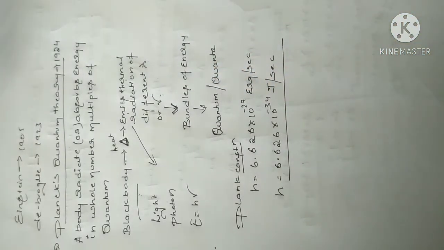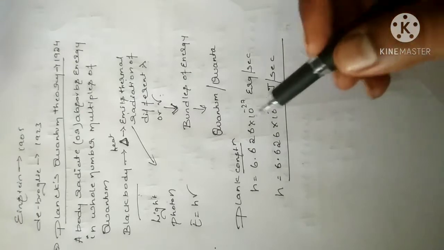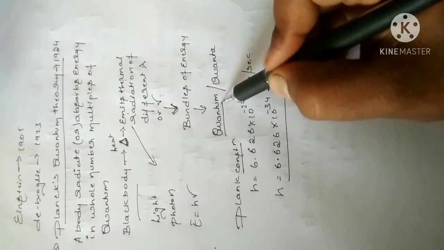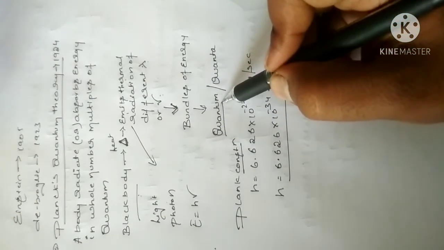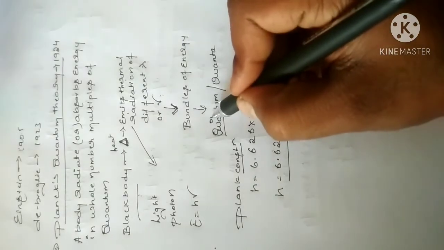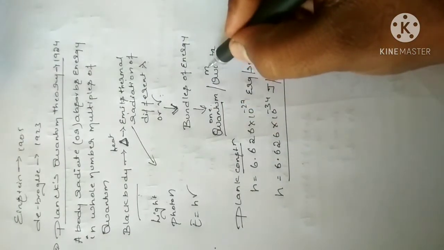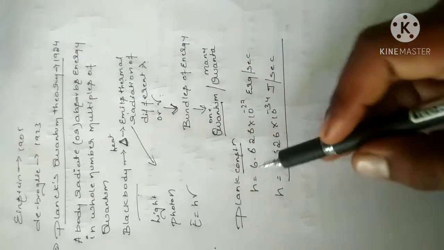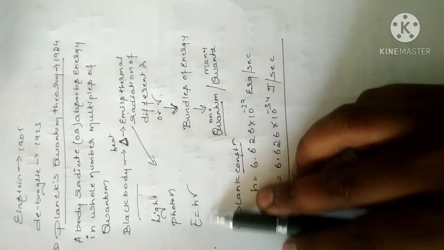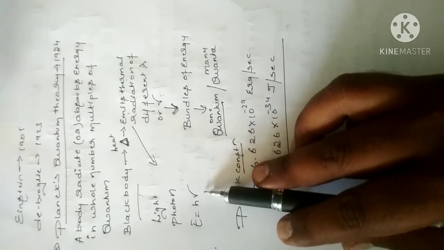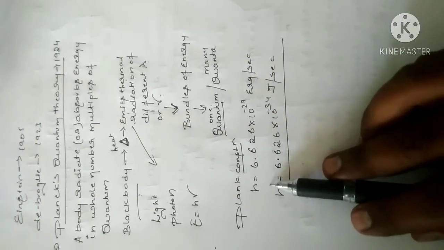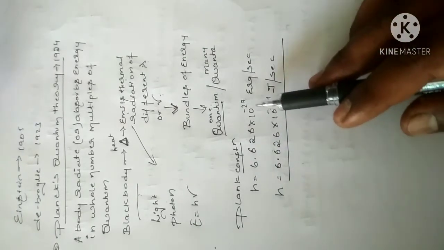Some energies come in groups, some come singly, as packets. That is called the quantum: it is nothing but one packet of energy, and there are many packets of energy. We know Einstein's E equals h nu, correct? But Planck gave the value h equals 6.6246 into 10 to the power of minus 27.